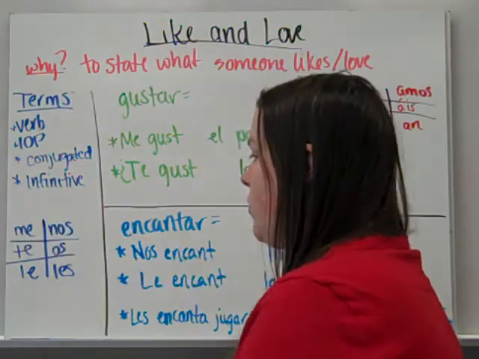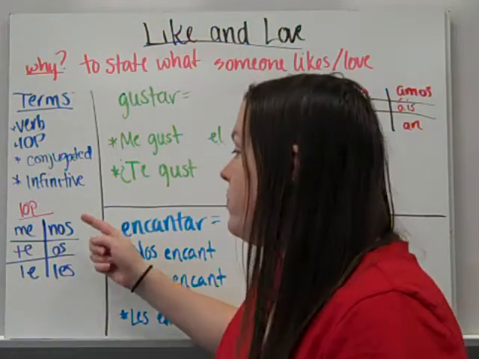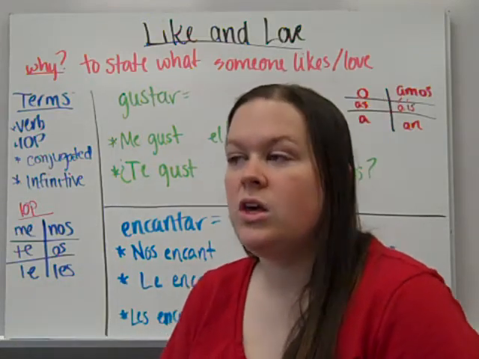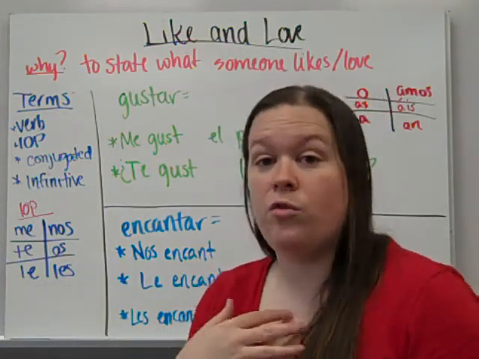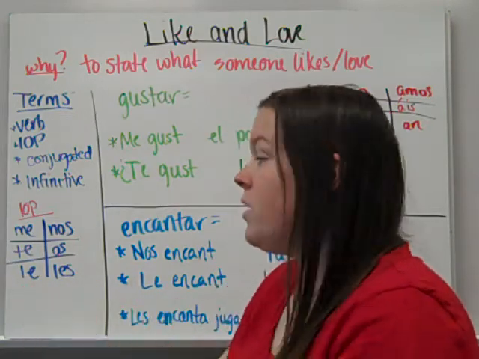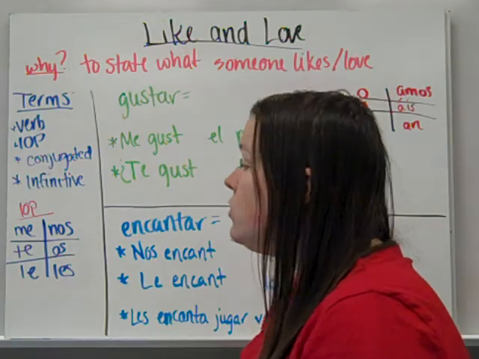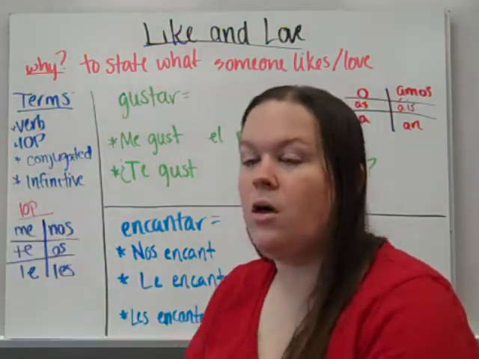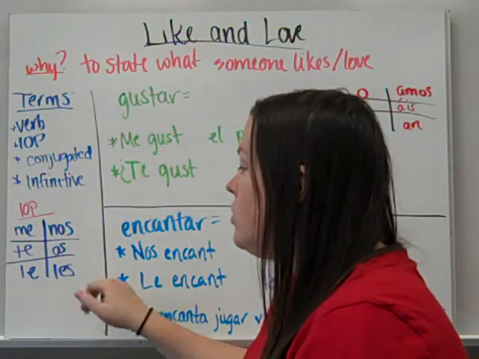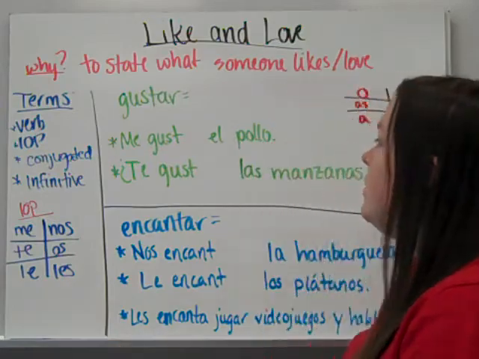And your indirect object pronouns, IOPs, are me, te, le, nos, os, and les. So if it's done to me or for me, it would be me. For you, te. For him or her, le. For us as a group, nos. For y'all, as in you all, you're talking to a group of people, os. And to them or for them, les.